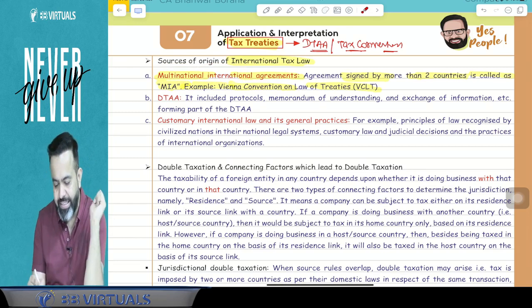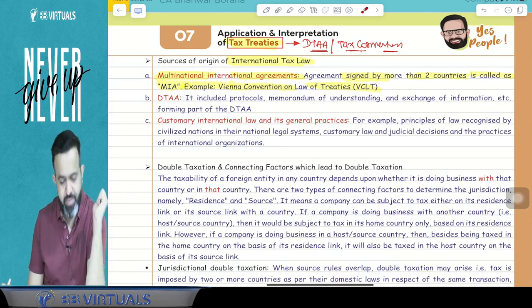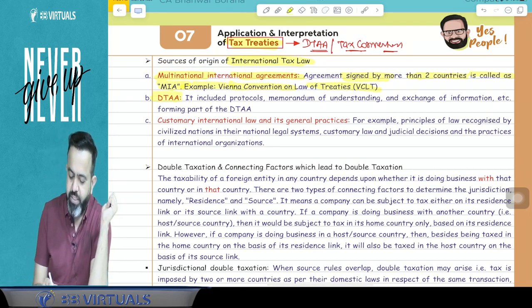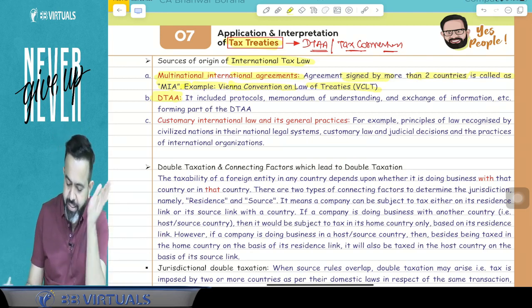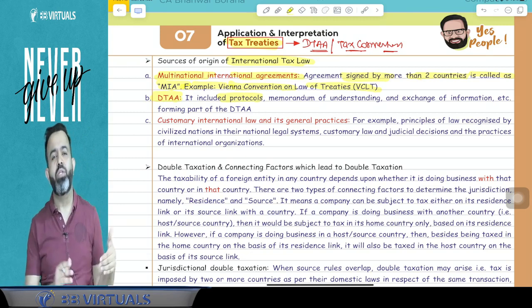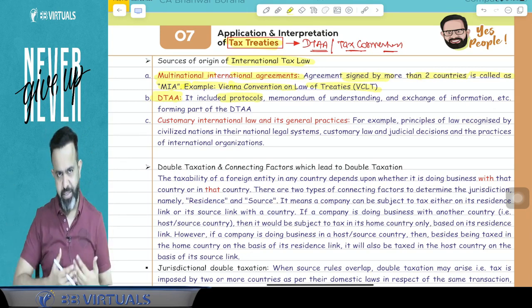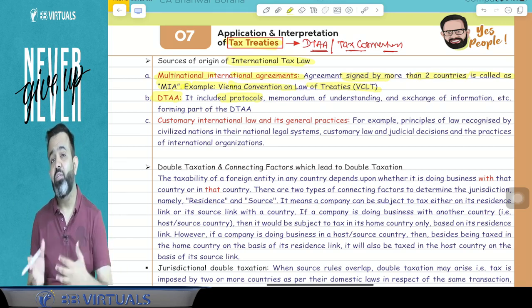So to understand the international law, first you have to understand the multinational international agreement. After that, you also have to study the DTAA. DTAA means Double Taxation Avoidance Agreement, and DTAA includes protocols also. Protocols are basically annexures of the DTAA. If there is any amendment in the DTAA, it will be made through the protocols.